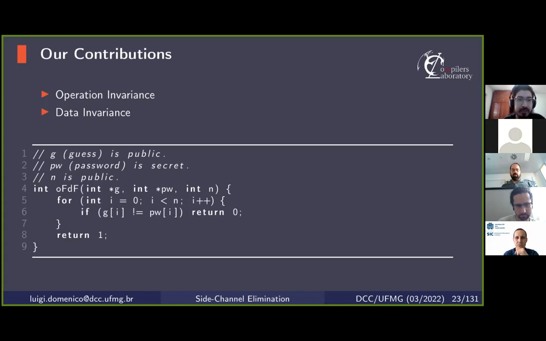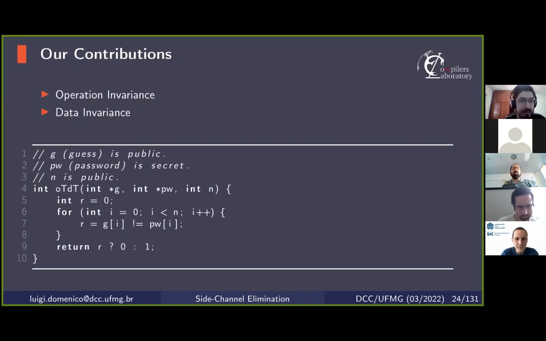This implementation is neither operation nor data invariant, because the sequence of instructions and memory accesses depend on the value of the password, which is secret. So if an adversary can time the execution of this program, or better yet, observe the sequence of instructions and memory accesses, she would be able to identify which element was incorrect, which position was incorrect, and with that information, she would be able to, at some point, determine the secret password.